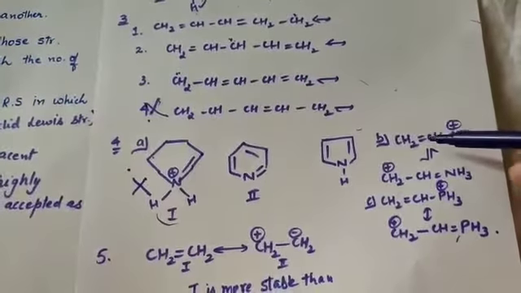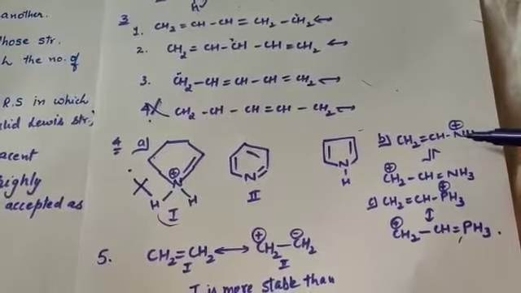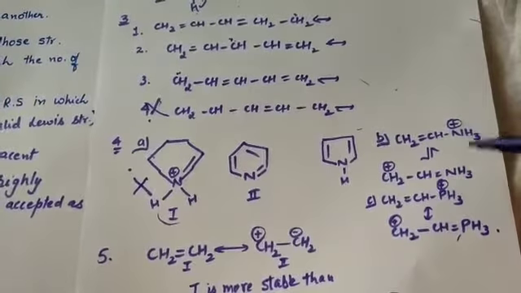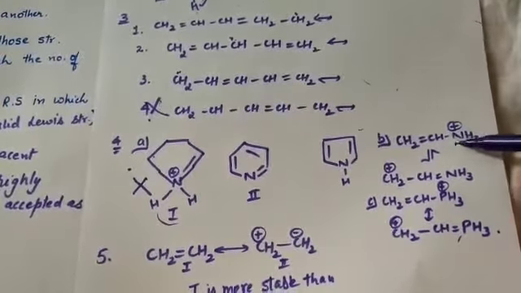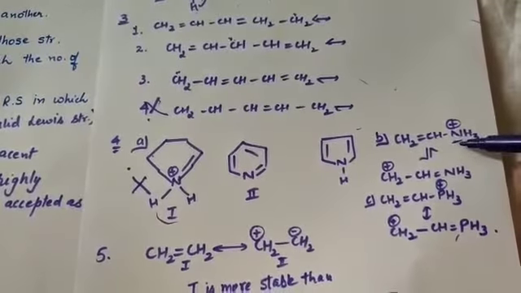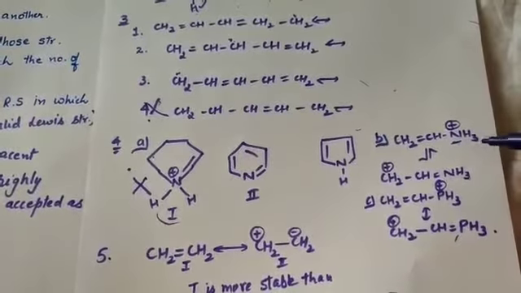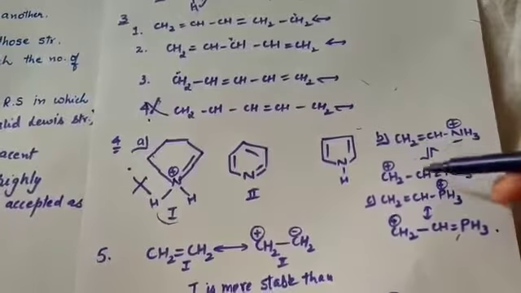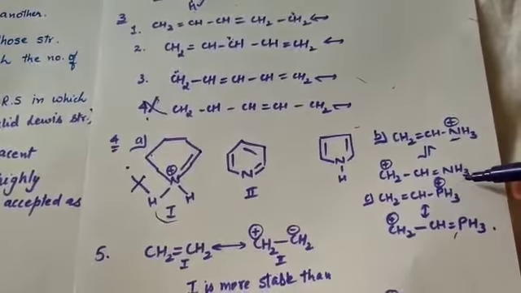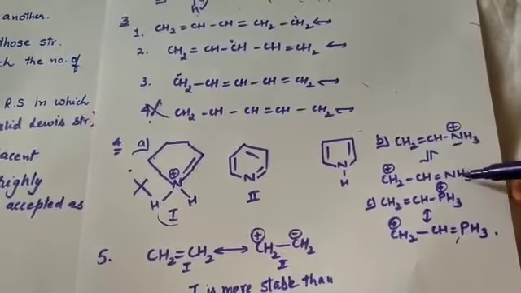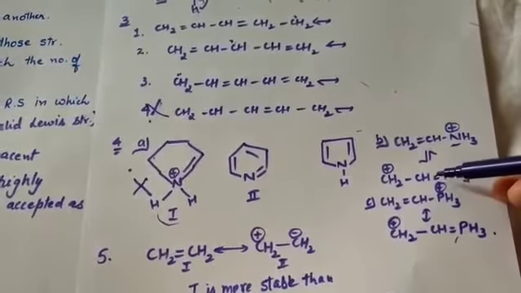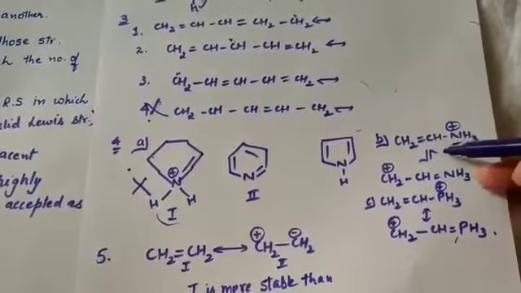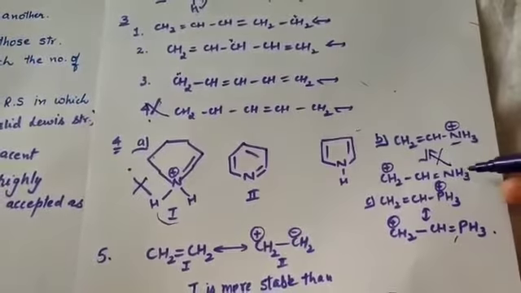Similarly, if you see B, CH2 double bond CH NH3 plus. Here also nitrogen is expanding its covalency, which is not true. Nitrogen cannot go beyond its covalency. And CH2 plus CH double bond NH3, here also 3 hydrogens are attached to it and 2 extra bonds. So these two structures are not resonating structures.